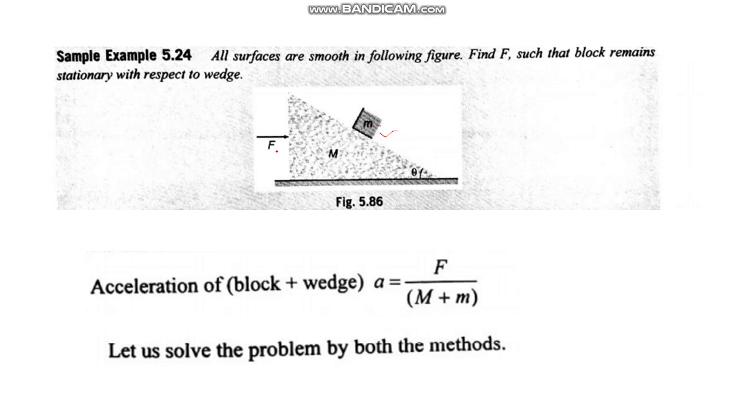So if you are applying force, you can get the combined acceleration as we have discussed earlier. This combined acceleration will be A is equal to force divided by total mass. So it will be A is equal to F by M plus m, because it's a common acceleration for both. We will see this problem from two perspectives, two methods. First we will take with reference to ground. The frame of reference will be ground, because here two blocks are involved. We have to take a frame of reference. We will take ground as the reference.